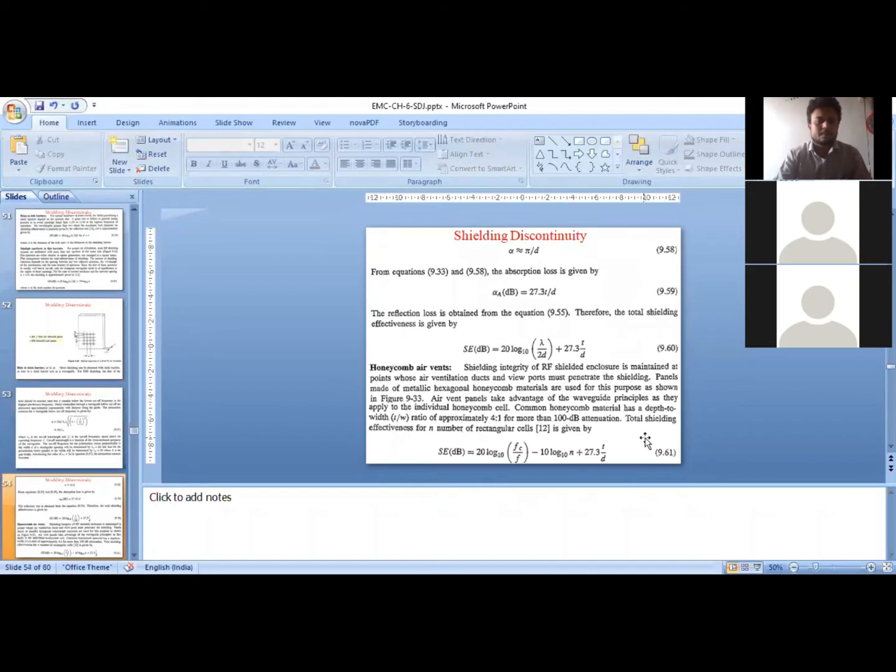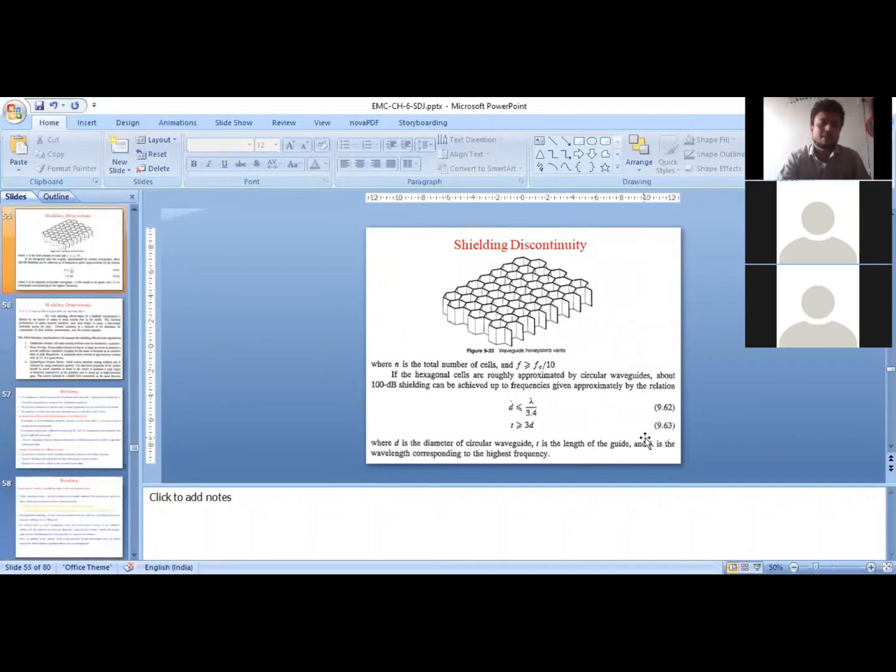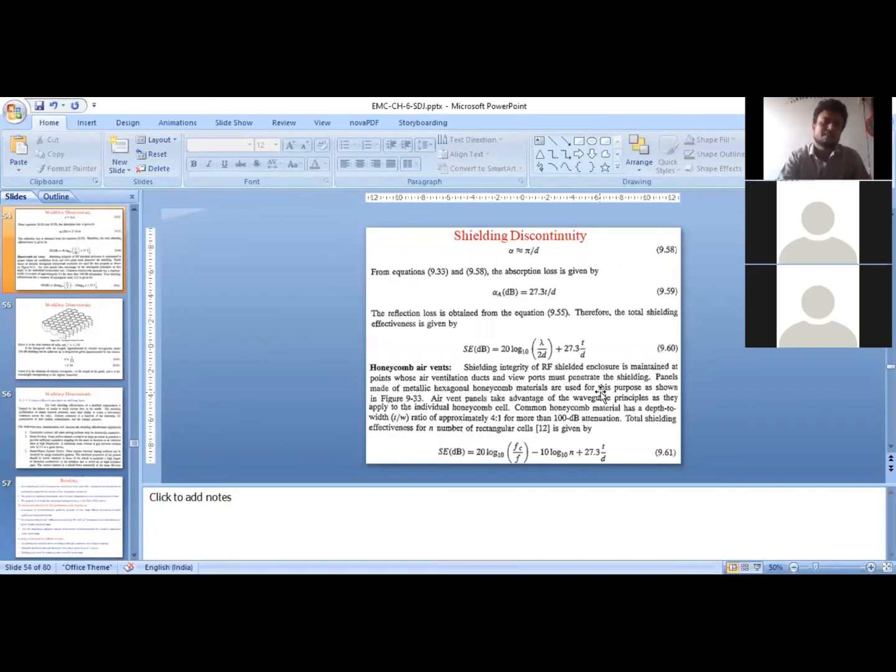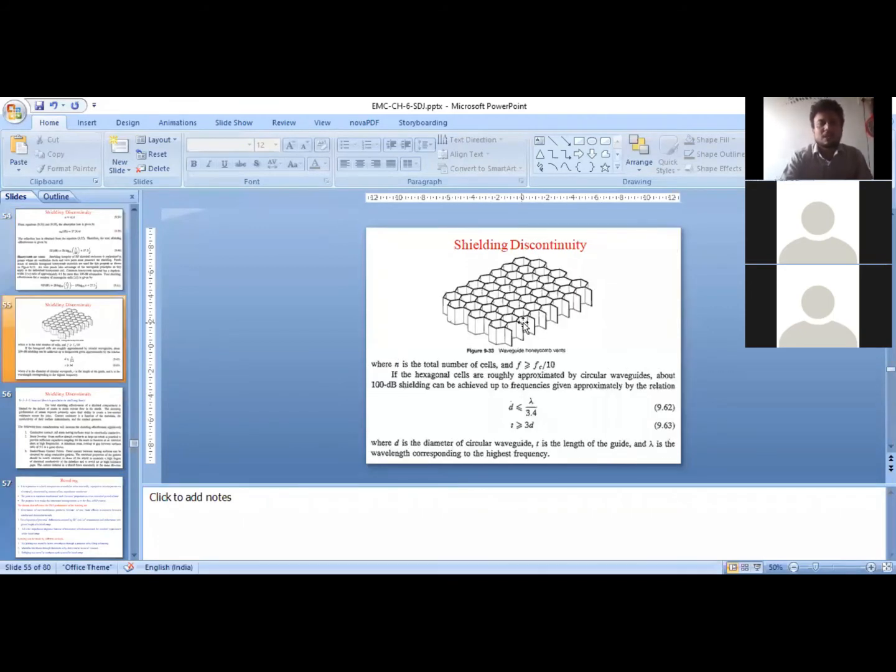All right. The similar concept can again be applied to honeycomb air vents, wherein we have multiple hexagonal holes inside a shield. These kinds of shields are again required in many RF equipments. The problem here is very similar to the previous case. These hexagonal holes have a thickness quite larger compared to the diameter or width of the hexagonal cell, so this hexagonal cell acts like a hexagonal waveguide.